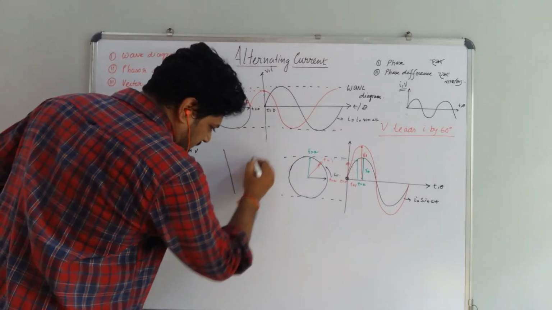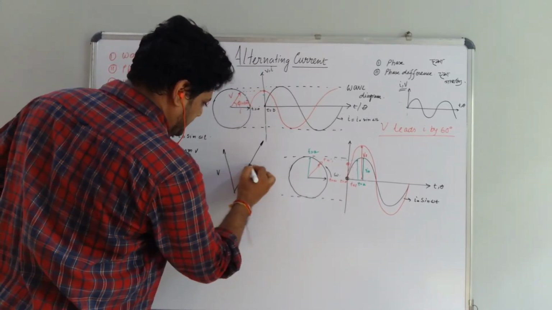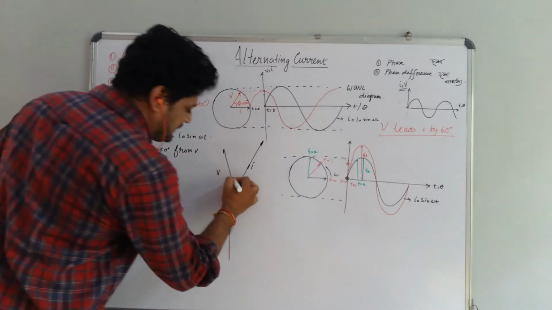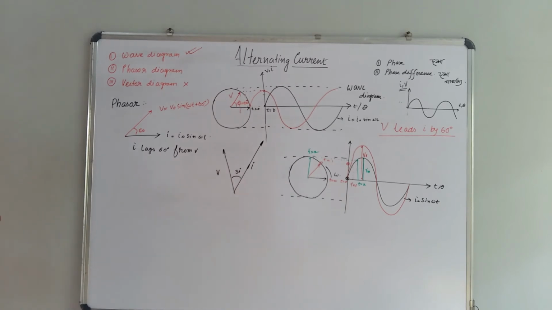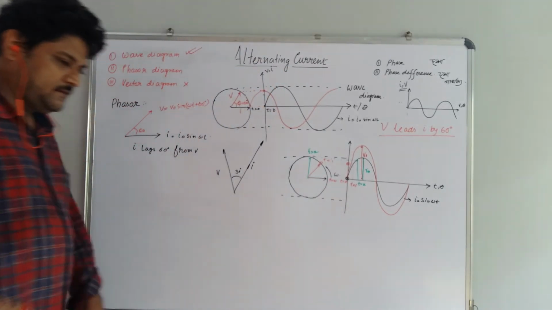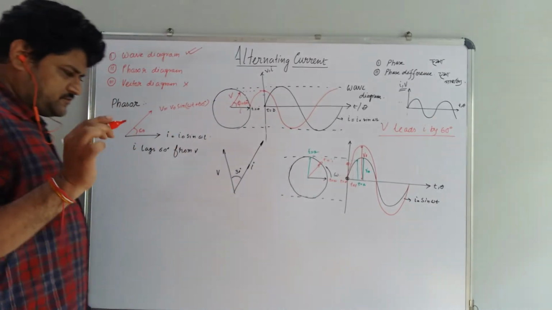If I give two diagrams like this, V and I, making an angle of 30 degree, can you tell which one is leading and which one is lagging? Okay, I am giving a trick.